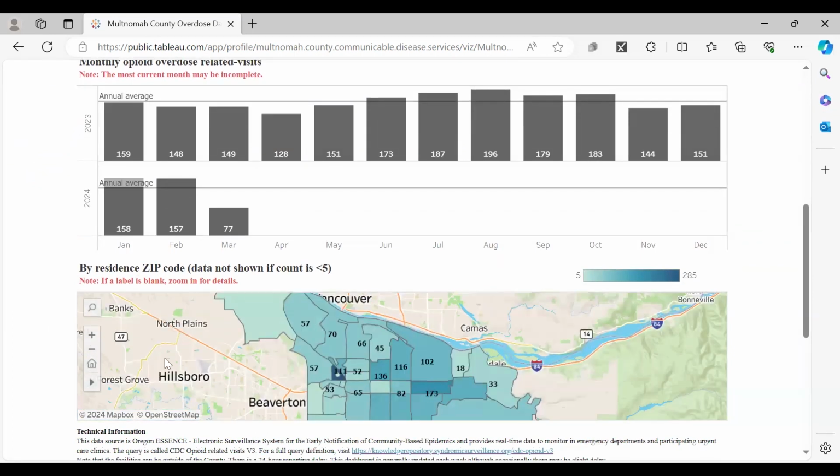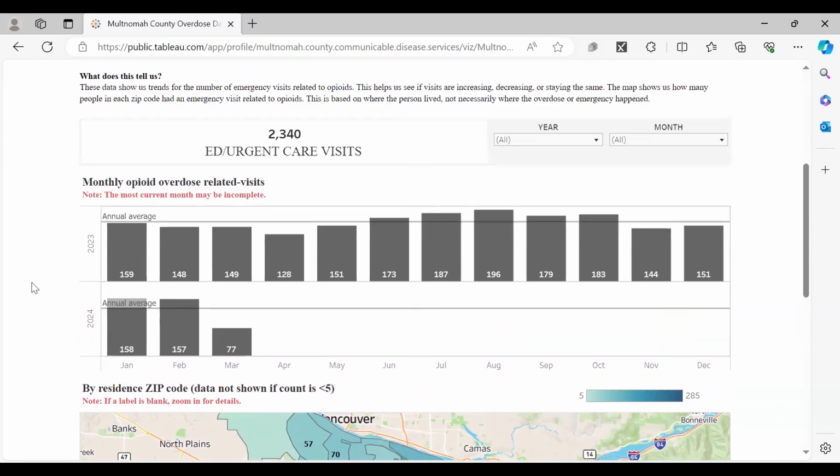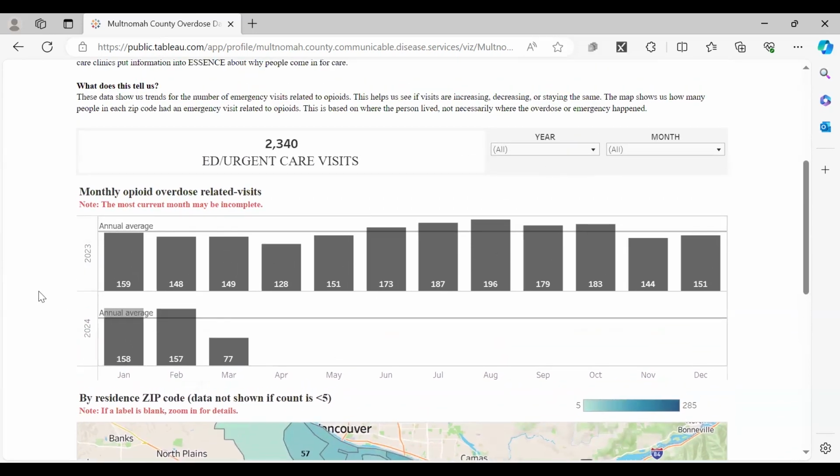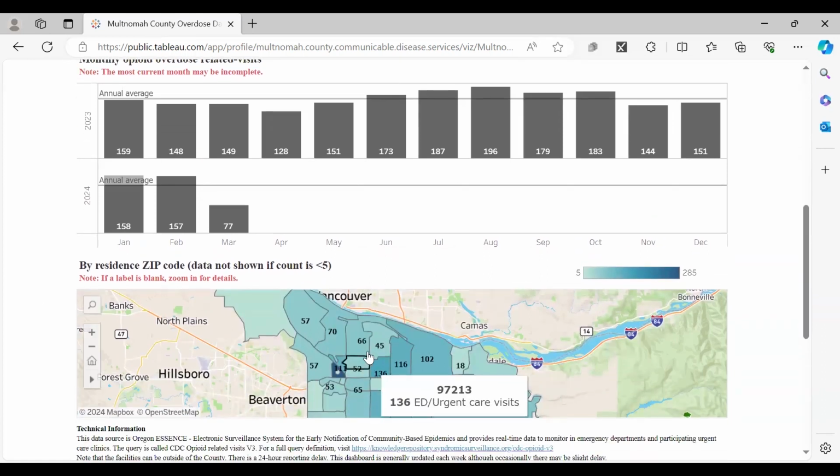So this map is by zip codes. This shows us the visits by the zip code of the residence of the patient who attended the medical visit. So we can see the numbers, and if you apply the filters up here, you're able to see those numbers by month and by year.